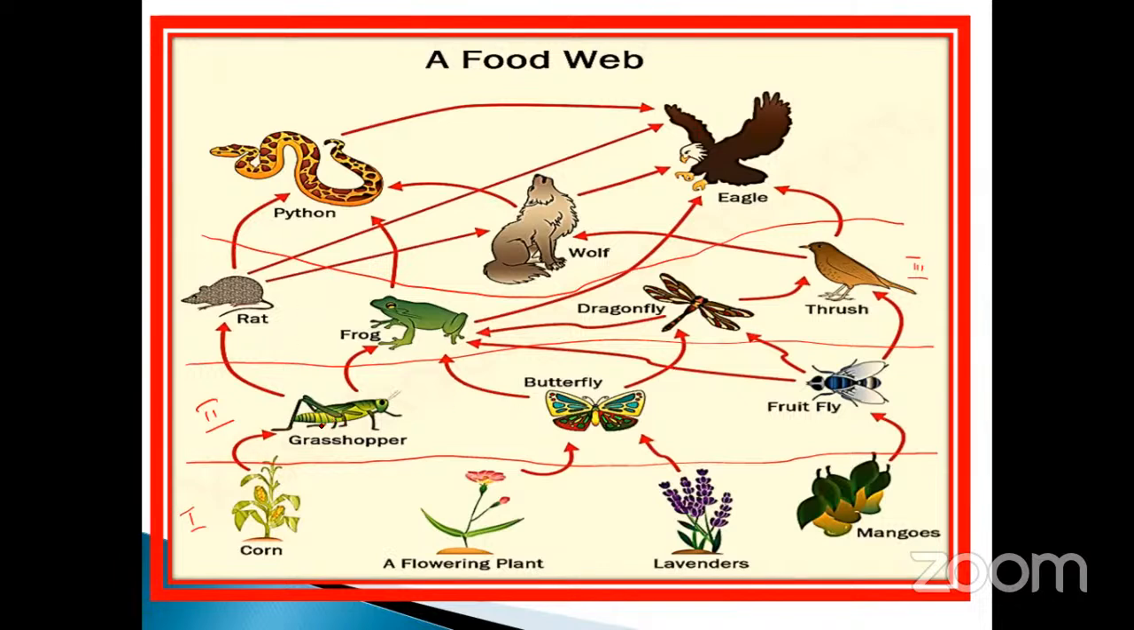So see, the grasshopper is eaten by rat, grasshopper is eaten by frog. The rat is eaten by python, and also the rat is eaten by fox, and the rat is eaten by the eagle. So this is one direction, another direction, and also a third direction there. And here the flowering plants, the nectar is eaten by the butterfly, eaten by a frog, eaten by, again the cycle continues. The frog is eaten by the dragonfly and thrush birds, isn't it?